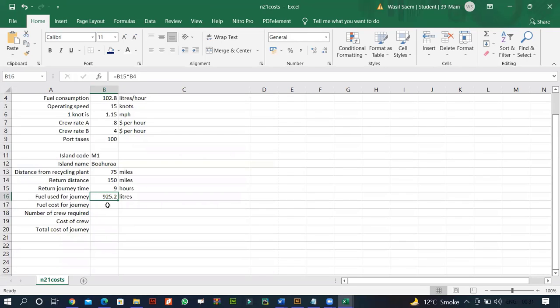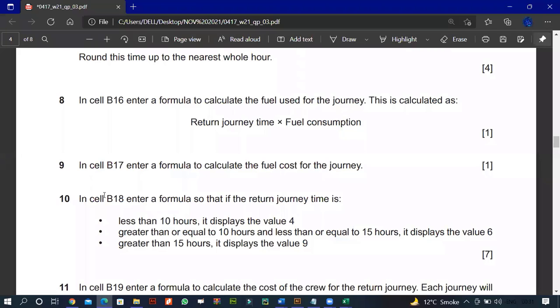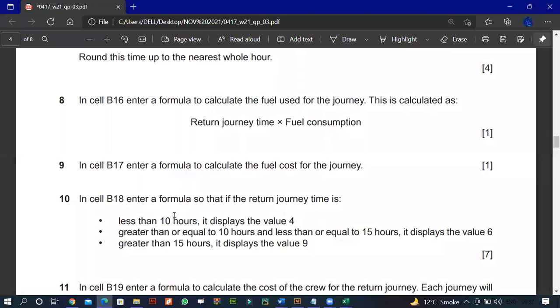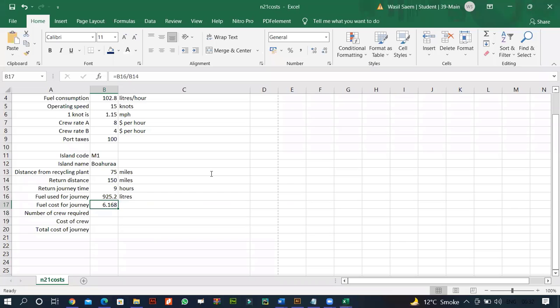So obviously this will be equals to fuel used, look at the fuel cost. So obviously we have over here the fuel used divided by the total distance. This will give us the fuel cost. Okay. The fuel cost. This is fuel used for journey was this much,